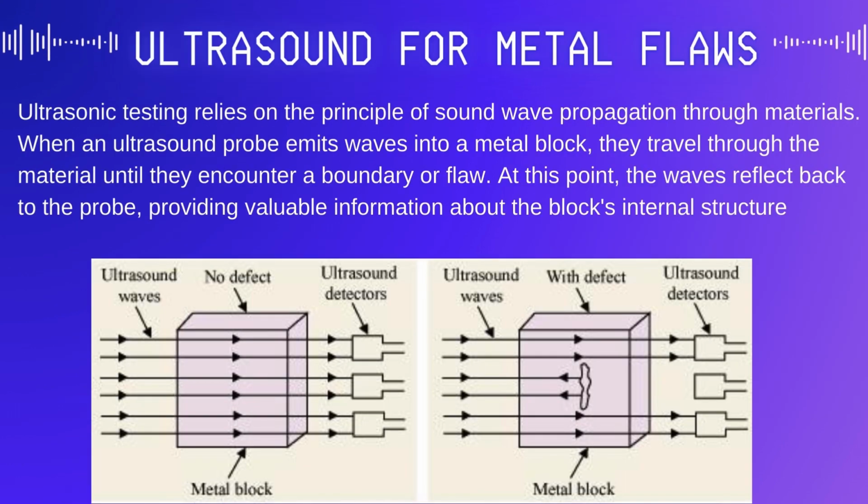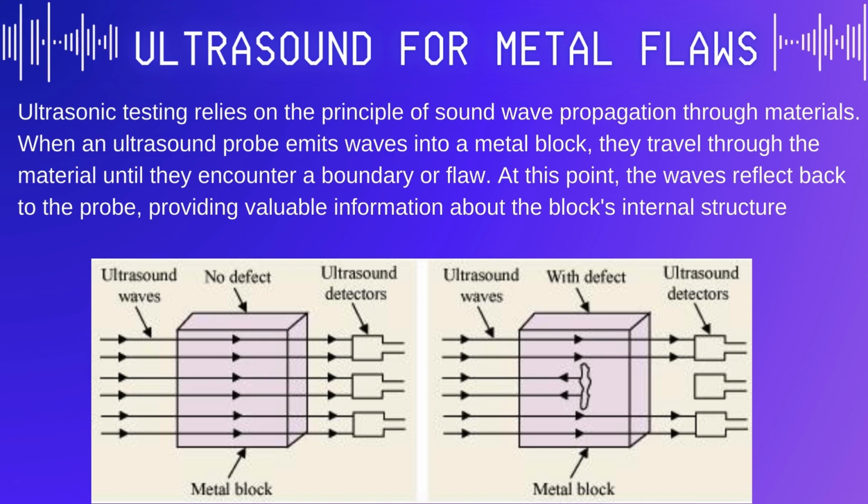Ultrasound testing for flaws in metals is a technique that utilizes ultrasound waves to detect and characterize internal and surface defects in metal components. A transducer emits high-frequency ultrasound waves into the metal component. These sound waves propagate through the material, traveling until they encounter a boundary between different materials or a flaw within the metal, such as a crack, void, inclusion, or discontinuity.